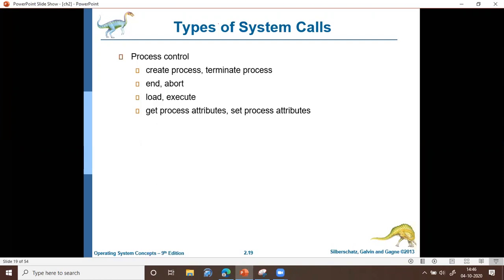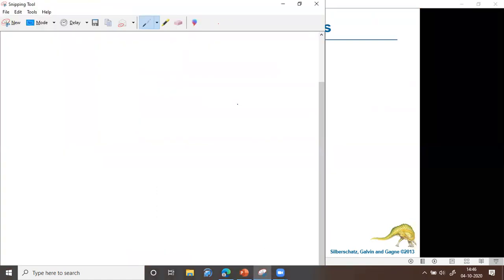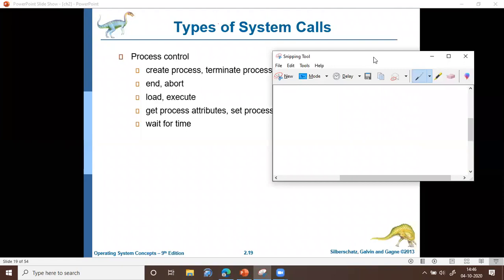And most often a process may have to wait during its execution for some reasons. So there will be a system call to wait for a particular time. Sometimes you may purposefully want to make a process wait.